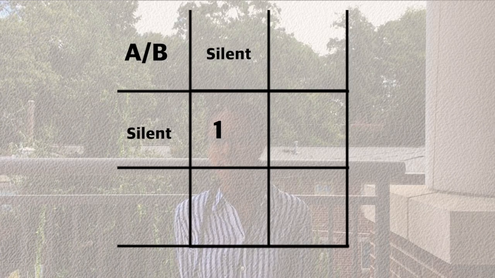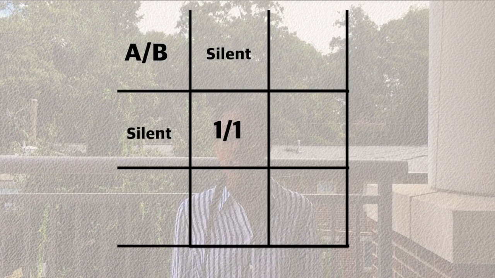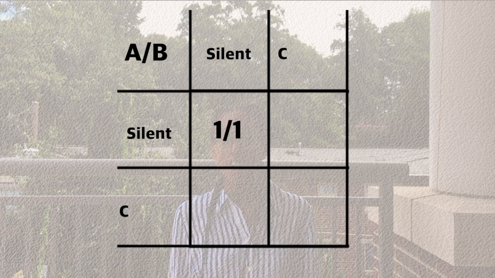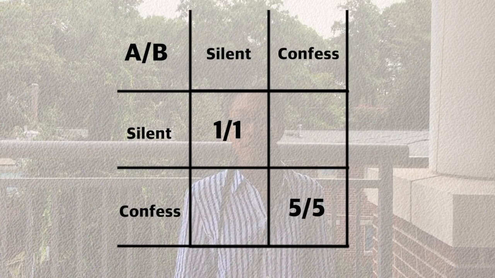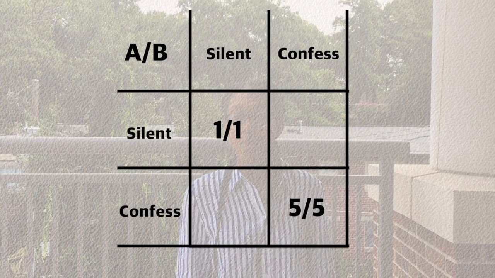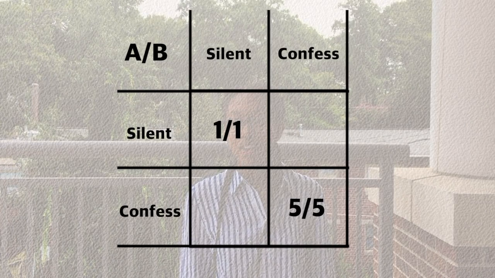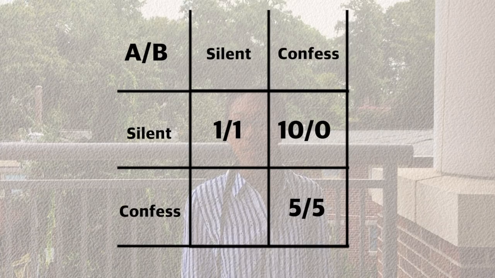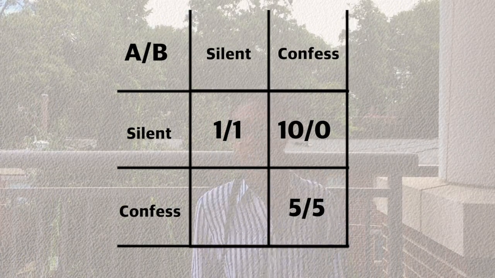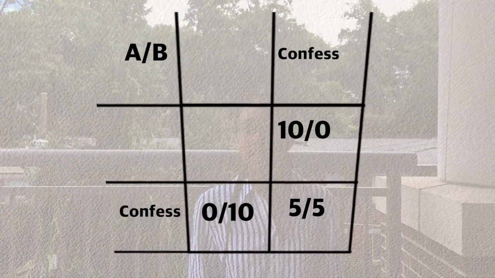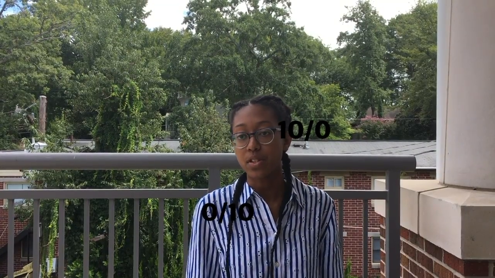Here's the catch. If prisoner A and prisoner B stay silent, they'll both have to spend 1 year in jail. If both confess their crimes, then they'll both serve 5 years. But if prisoner A stays silent while prisoner B confesses, prisoner A spends 10 years in jail, and prisoner B spends 0. If prisoner B stays silent while prisoner A confesses, prisoner B spends 10 years in jail, and prisoner A spends 0. So which do they choose?